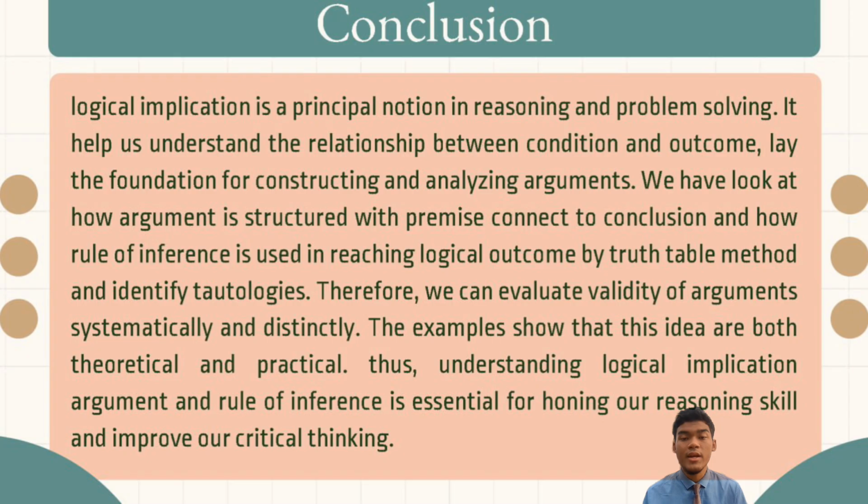Therefore, we can evaluate the validity of an argument systematically and distinctly. The examples show that these ideas are both theoretical and practical. Thus, understanding logical implication, argument, and rules of inference is essential for honing our reasoning skills and improving our critical thinking.